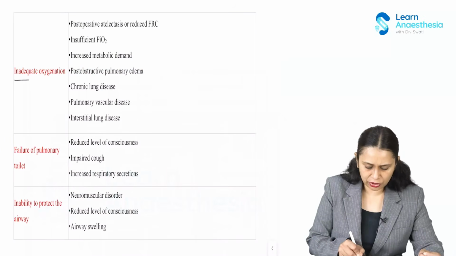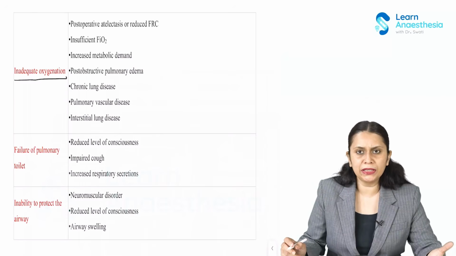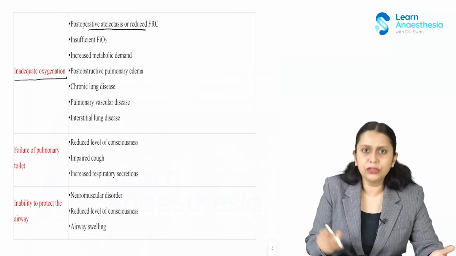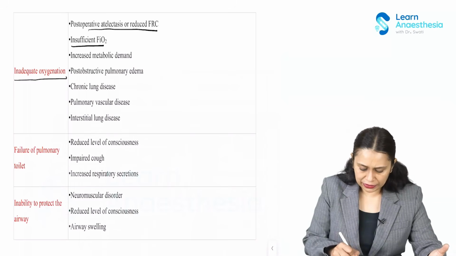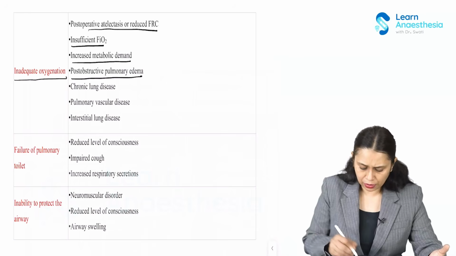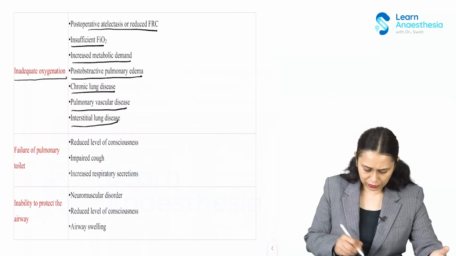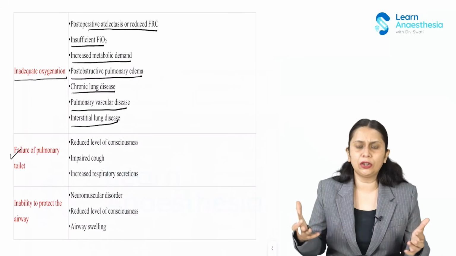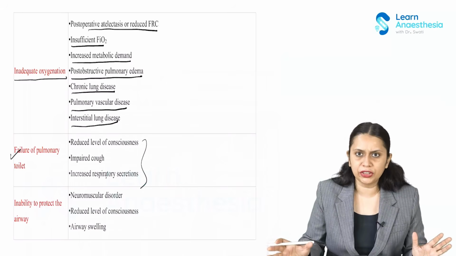Then inadequate oxygenation: the patient already having a pre-op pulmonary complication or pulmonary comorbidity, and after GA the basal atelectasis has increased. So post-operative atelectasis has reduced FRC, extremes of age also. Insufficient FiO2, then increased metabolic demand, post-obstructive pulmonary edema, the negative pressure pulmonary edema, chronic lung disease, pulmonary vascular disease, interstitial lung disease. Now, failure of pulmonary toileting. The patient doesn't have a good consciousness level, so is unable to cough and take out the secretion. And/or for some reason the secretion is very high, a high amount of secretion coming.